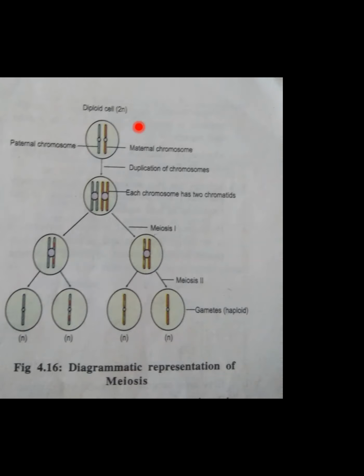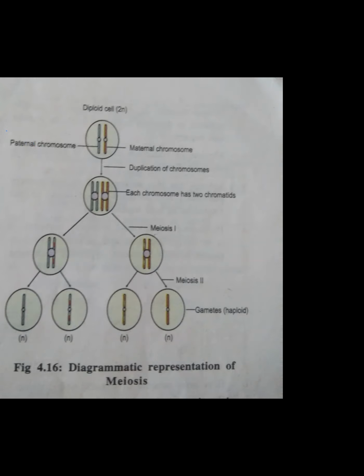How is this diploid 2n formed? This is n, maternal side. This one is n. This is n. This paternal side is also n. And both together will form 2n. It will form 2n. Got it? After that, what happened?